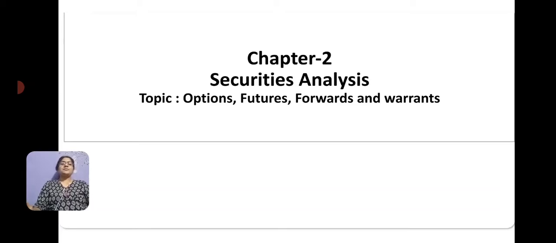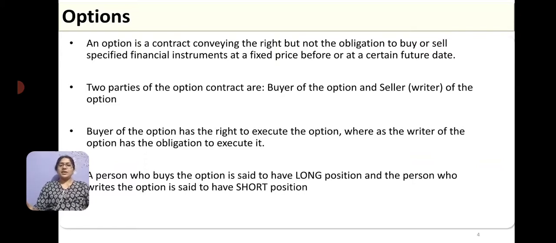In this session, I would like to discuss options, futures, forwards and warrants. What is the meaning of an option? We keep hearing these terms, option, futures, forwards, warrants, in the derivatives market, and these have their own general meaning in common English as well. So, as students of investment management, one should know the technical meaning of these in investment management or in financial management for that matter.